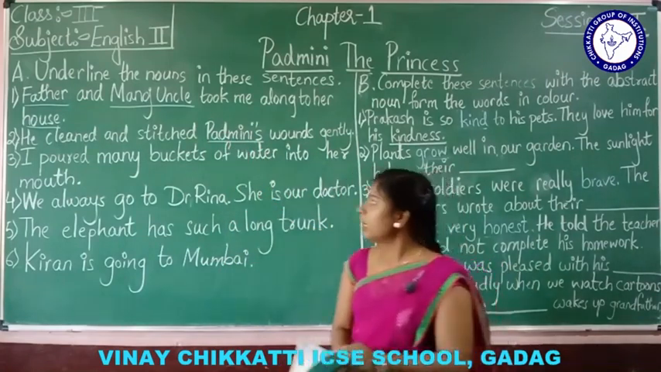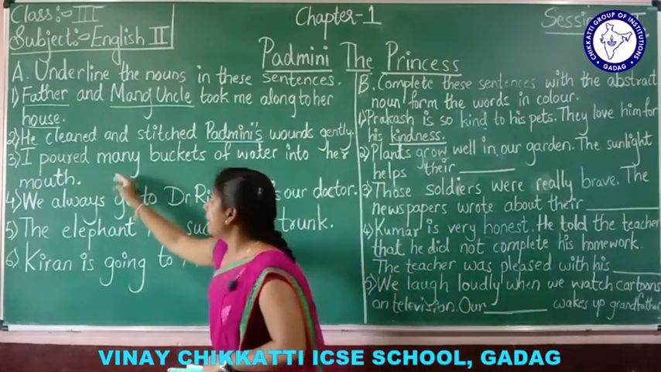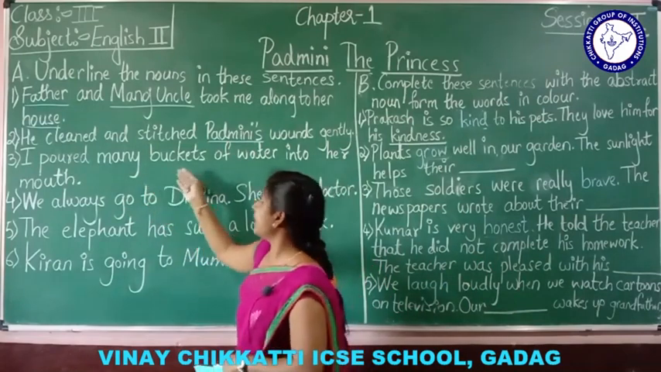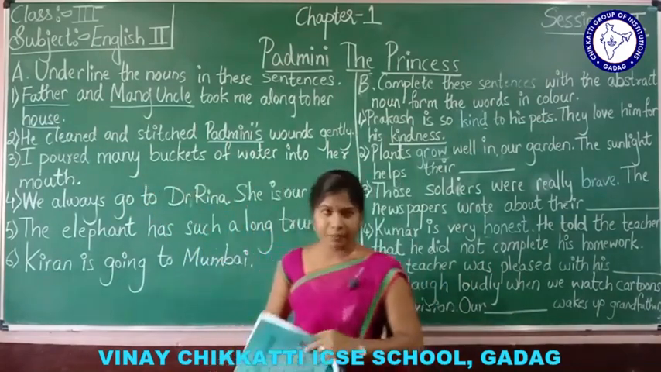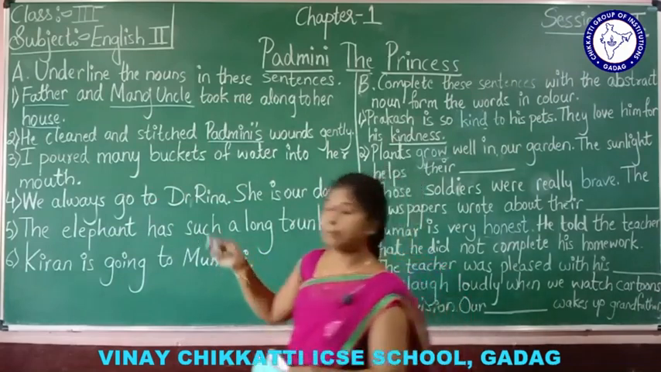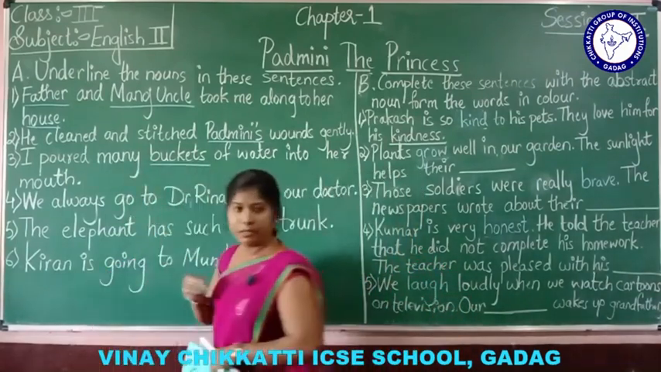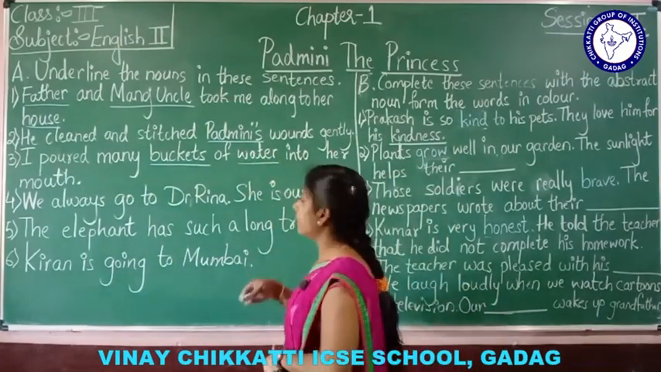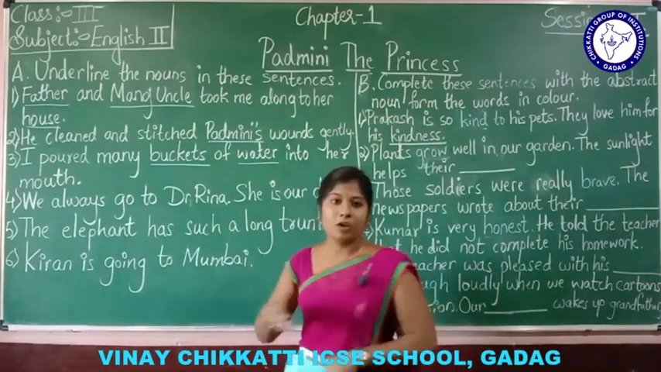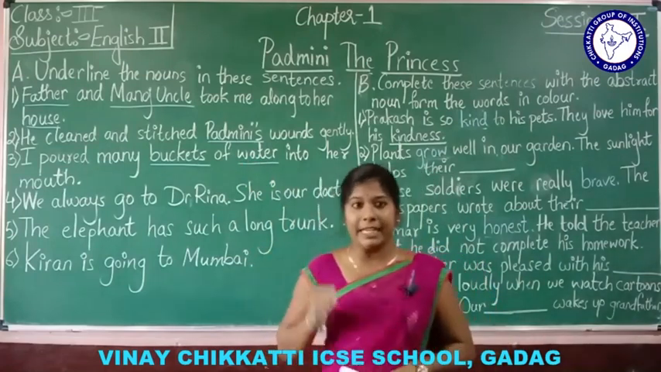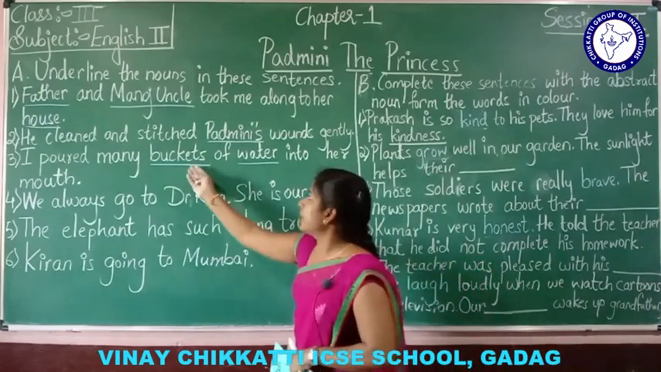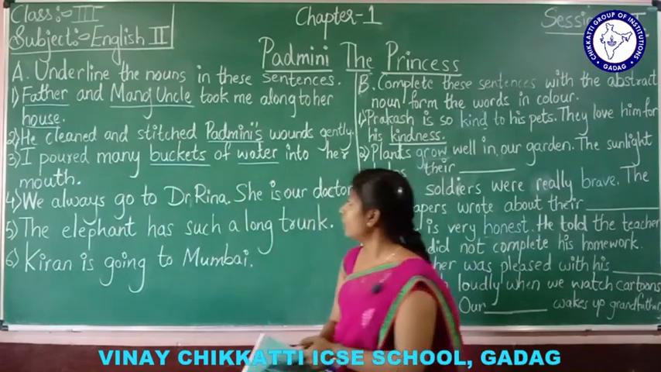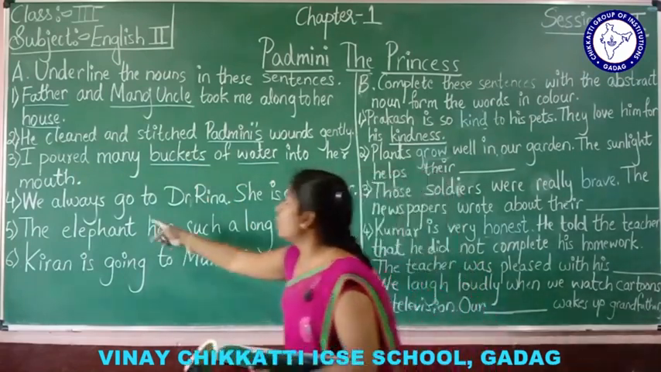Fine. Now coming to third one, I poured many buckets of water into her mouth. See, I poured many buckets of water into her mouth. Here, what is the noun here? See, bucket. Bucket is a thing, right? Bucket is a thing. Understood? Even water also. Okay. See, we can study this common noun and proper noun in the grammar part, English 1 part. Okay. Now, see, buckets and water. Understood? It describes noun.